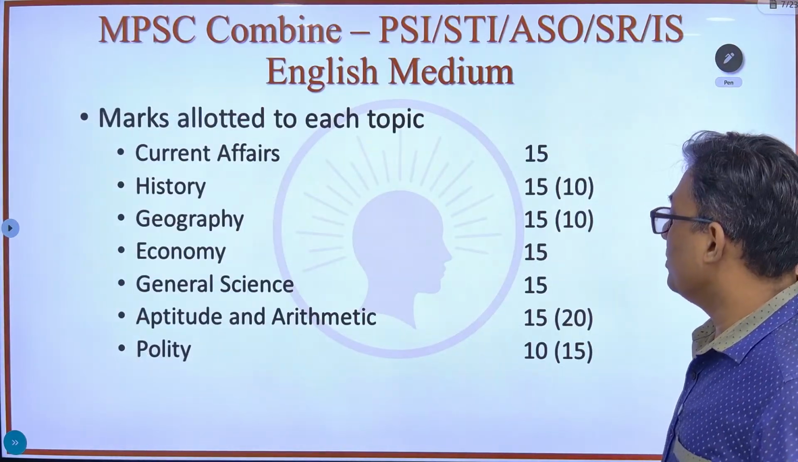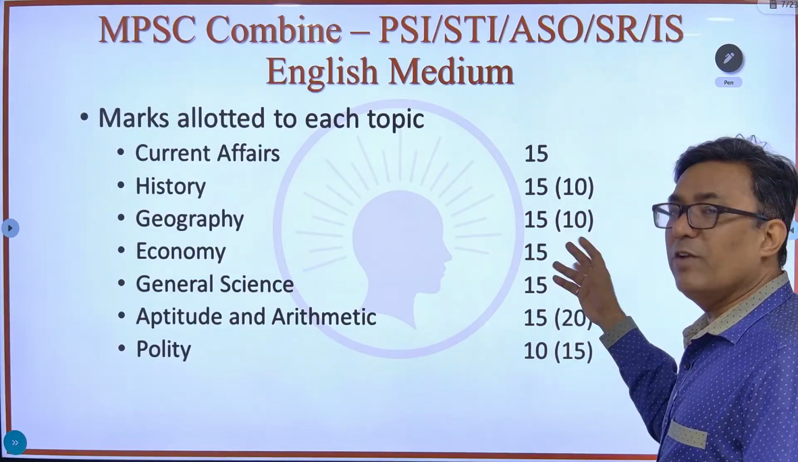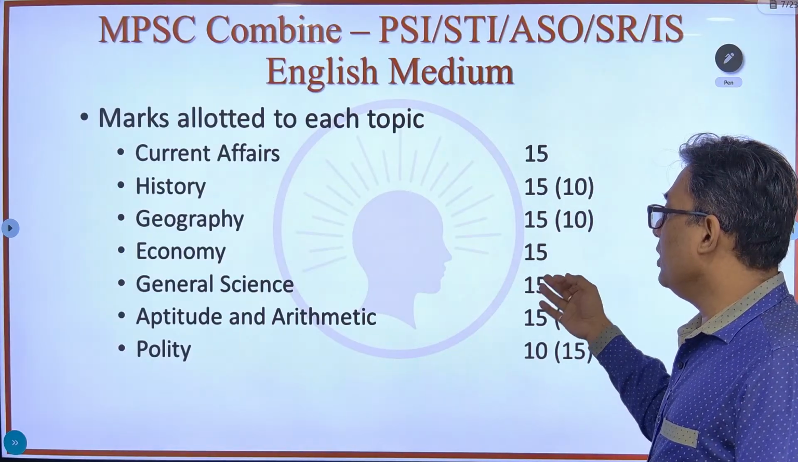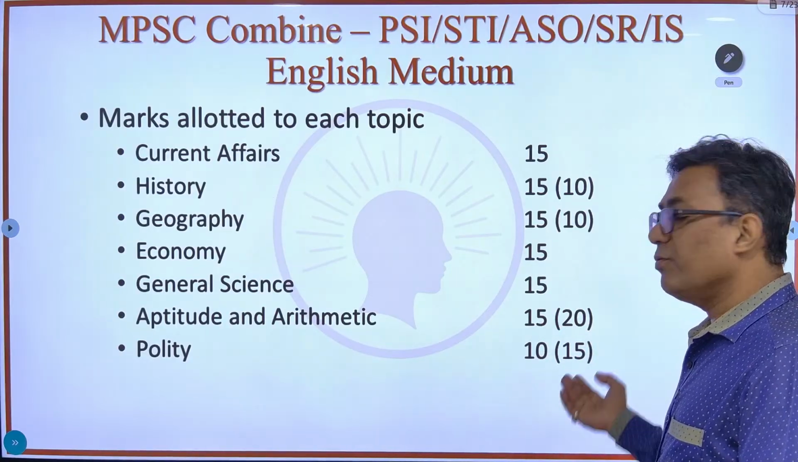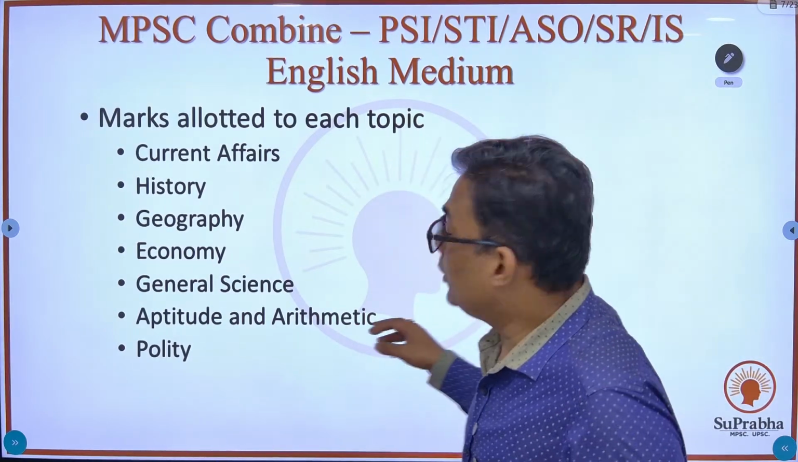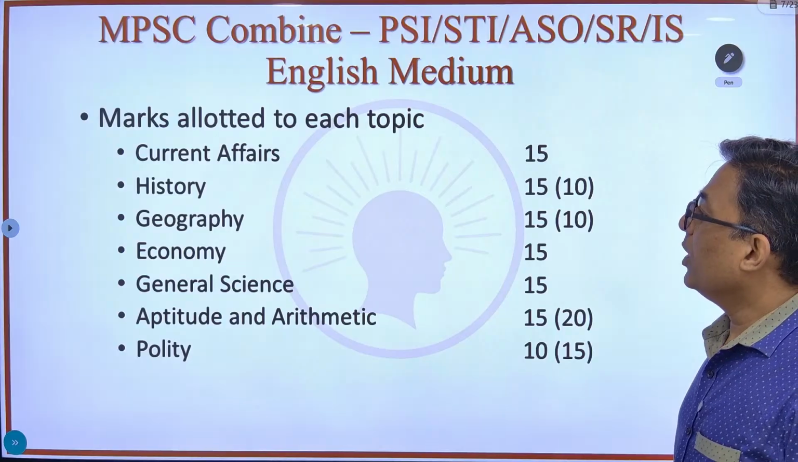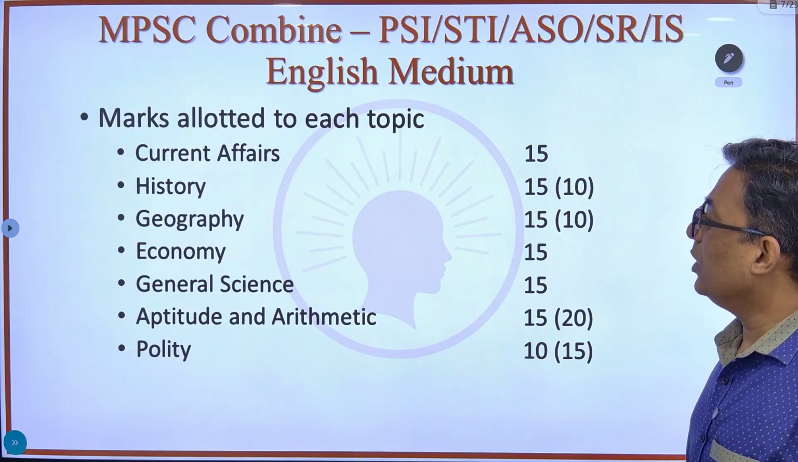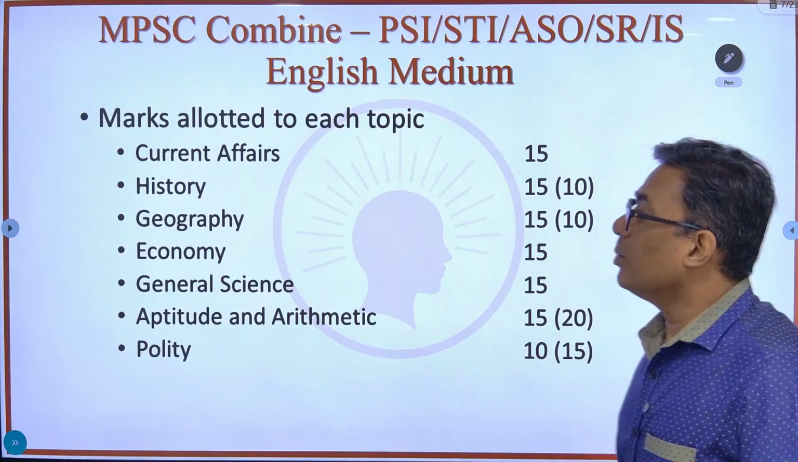So marks allotted: history 15 to 10, geography 15 to 10, it varies. Economy 15, science 15, aptitude would be from 15 to 20 as I told you, and polity it can be 15 or 10. So these are the different marks allotted to these 7 topics: current affairs, history, geography, economy, general science, aptitude and arithmetic, and polity. So this is about prelims.